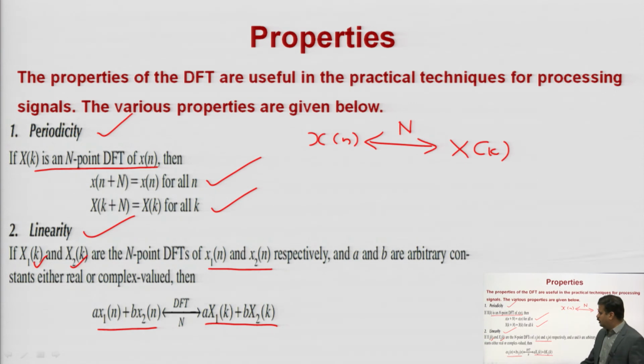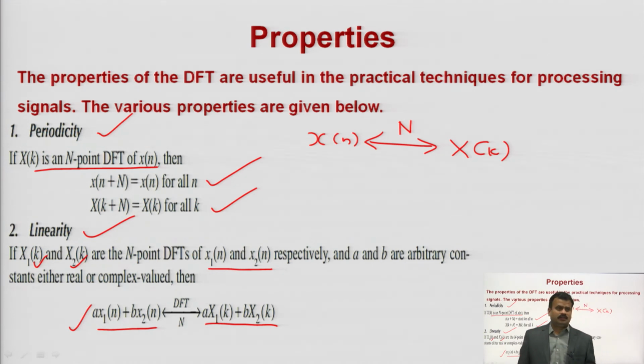So this is your linearity property: if you have two signals x1 and x2 in the time domain, then as per the linearity property, its N point DFT will be a X1 k plus b X2 k, where capital X1 k and capital X2 k are N point DFTs here.